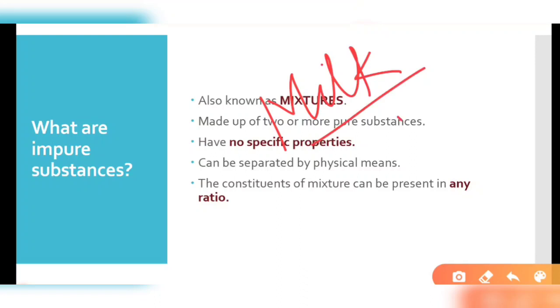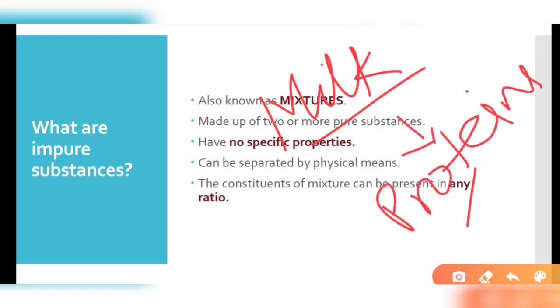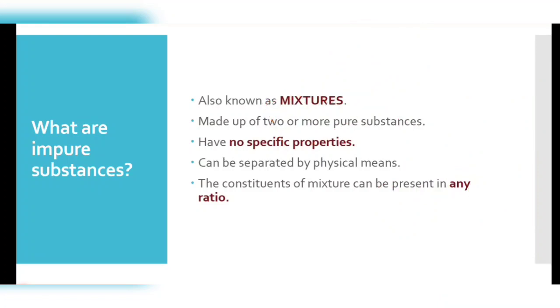It is a mixture of proteins, fats, and water. So in our daily life, we find most substances are impure. That's why we are going to study how they are impure, how they are mixtures, and what their specific properties are.